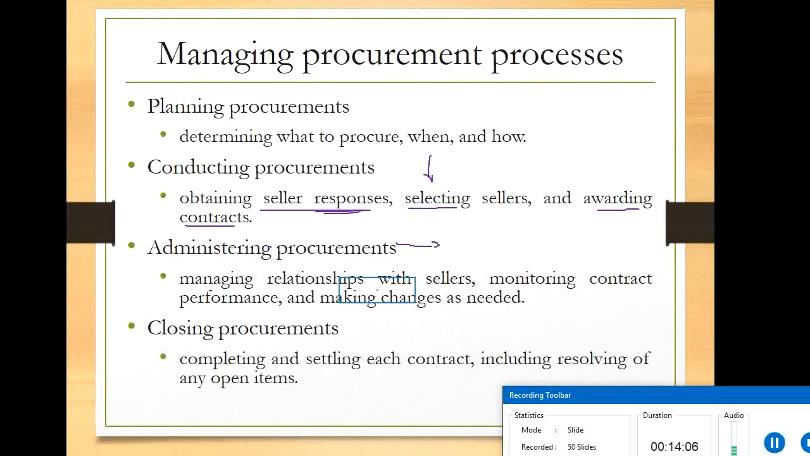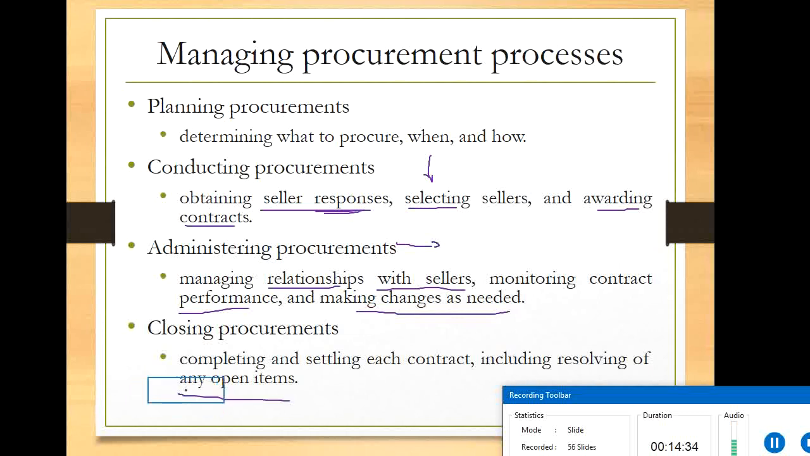Then managing relationships with sellers, administering a procurement. So once you give the contract, that is not the end, that is only the beginning of the relation between your company and the seller. So you have to manage good relations with the supplier. Monitoring contract performance, regularly assessing how far they did it, and making changes as needed. Closing procurements, completing and settling each contract, including resolving any open items.